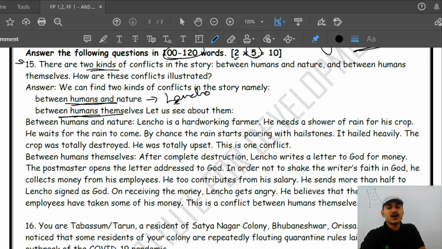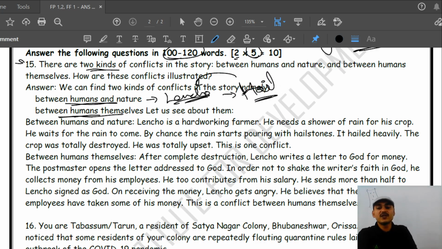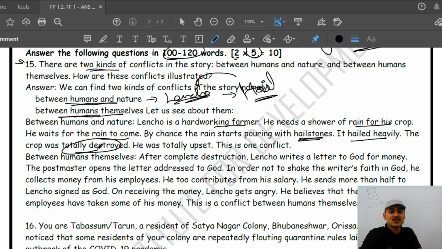Human and nature here. Lencho had worked hard, right? And the hailstorm destroyed all his effort. This is the conflict between Lencho and the hail. Lencho is working very hard and he needs a shower for his crop. He was waiting for a shower from the northeast. But by chance the rain started pouring hailstones, and the hail fell heavily and the crop was totally destroyed.